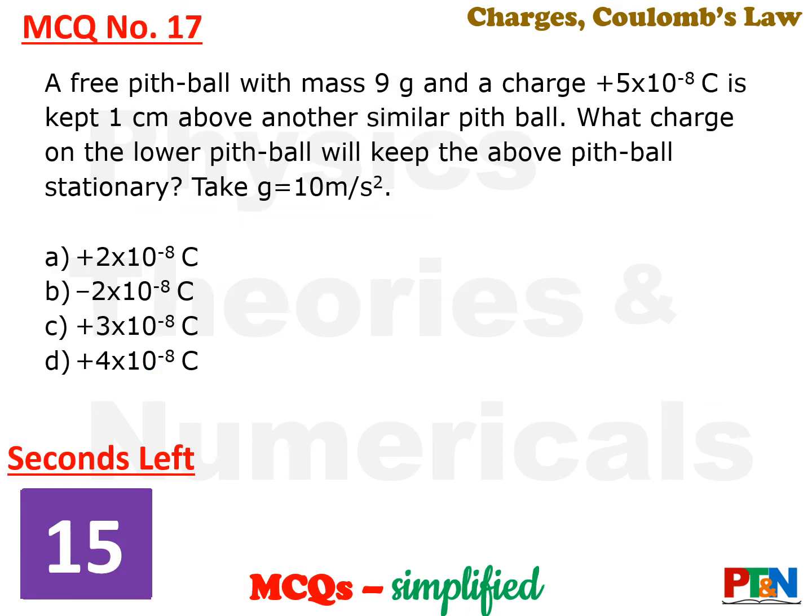A free pith ball with mass 9 gram and a given charge is kept 1 centimeter above another similar pith ball. What charge on the lower pith ball will keep the above pith ball stationary? You can take the value of g as 10 meter per second square. 4 options are given. 15 seconds for you. Your timer starts now. If you require more time, do take your time, do the calculation, and come back to the video.